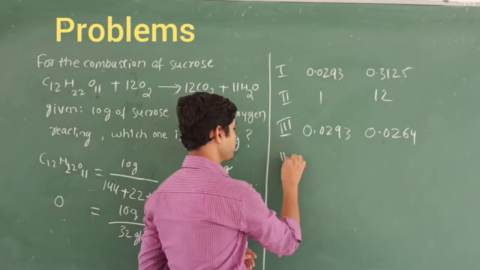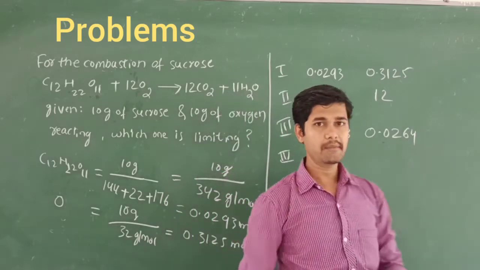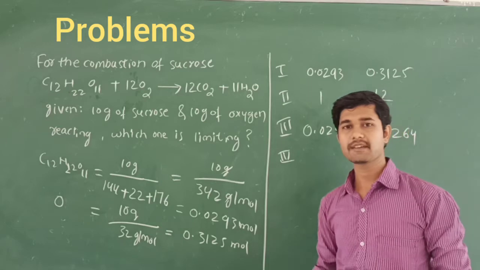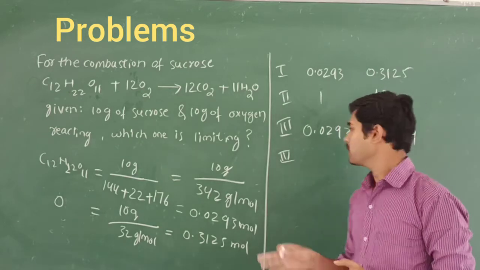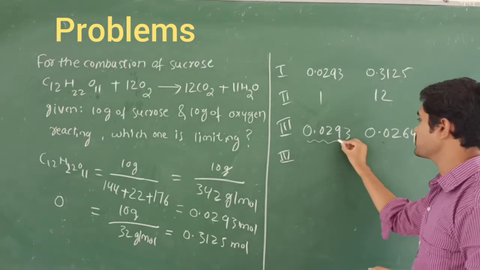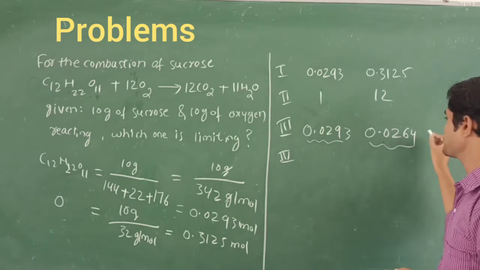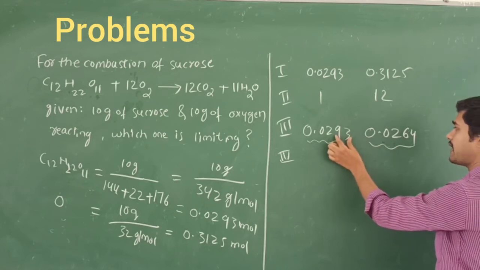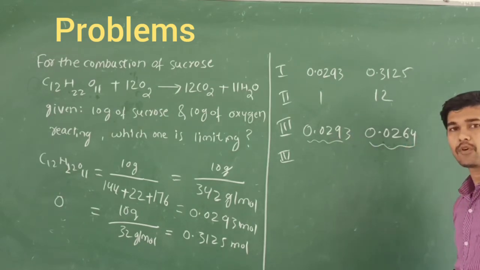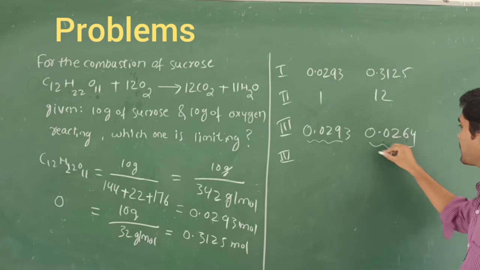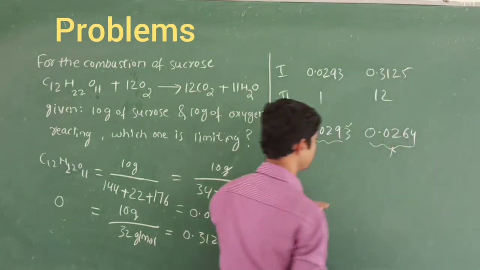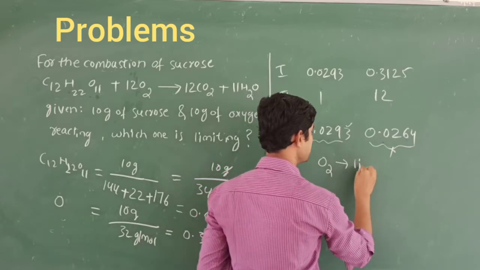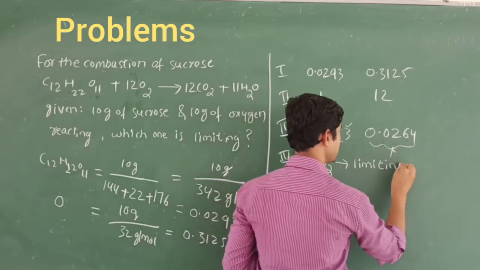Right? So what is our step 4? Step 4, we should find the limiting reagent, and step 5, the excess reagent. Limiting reagent means you should compare and take the least value. Which one is the least, 0.0293 or 0.0264? First 0.02 is common. The next digit is 9 here and 6 there. Which one is more? So this one is the lesser and this one is the greater. So the limiting reagent is 0.0264, which is oxygen.